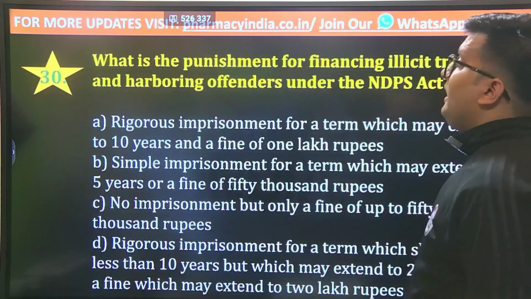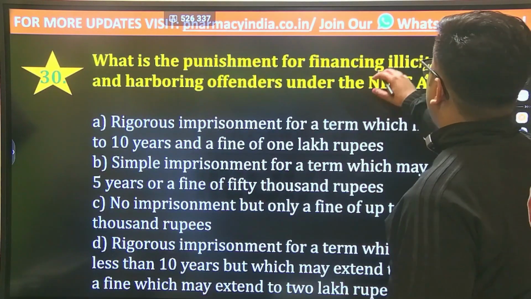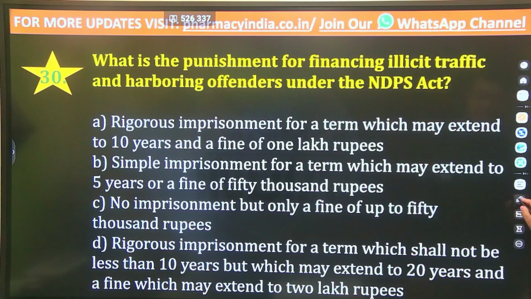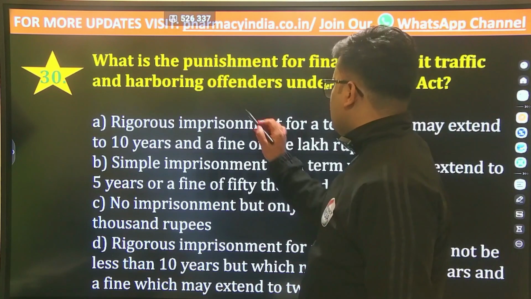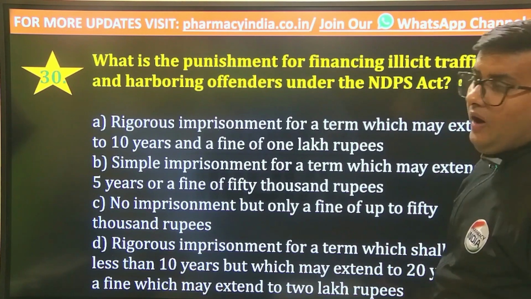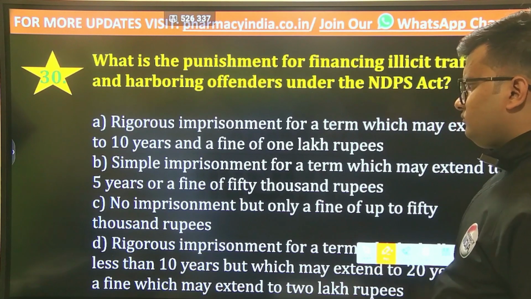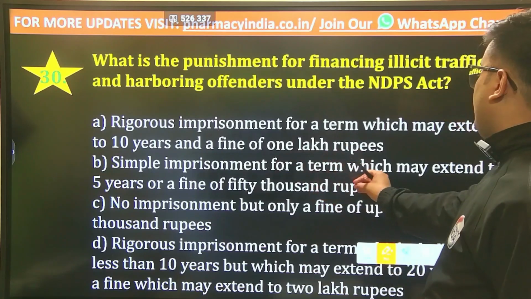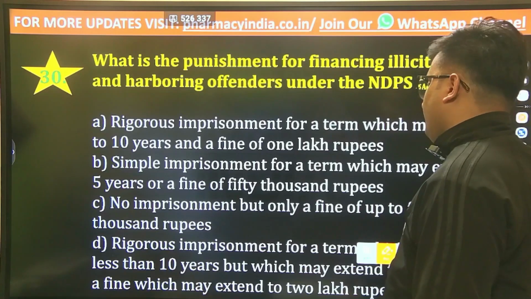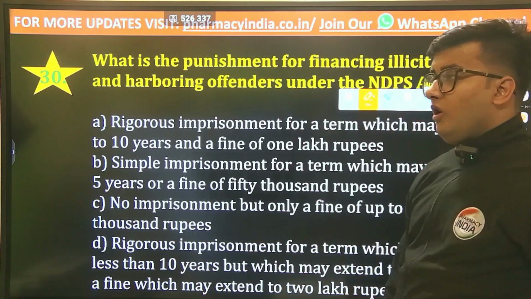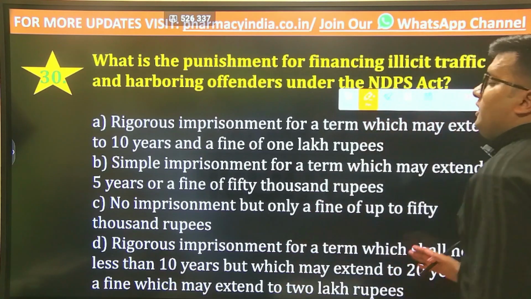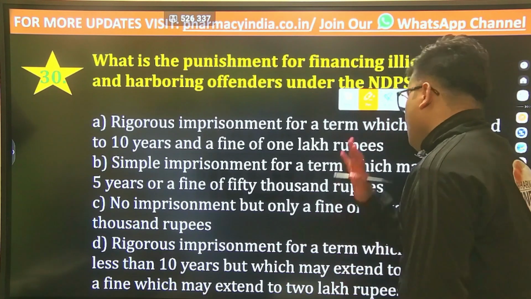And the last question, what is the punishment for financing illicit trafficking and harboring offenders under the NDPS Act? And the options are rigorous imprisonment for a term which may extend to 10 years and a fine of 1 lakh rupees, or simple imprisonment for a term which may extend to 5 years or a fine, or no imprisonment but only a fine up to 50,000 rupees, or rigorous imprisonment for a term which shall not be less than 10 years but which may extend to 20 years and a fine which may extend to 2 lakh rupees.